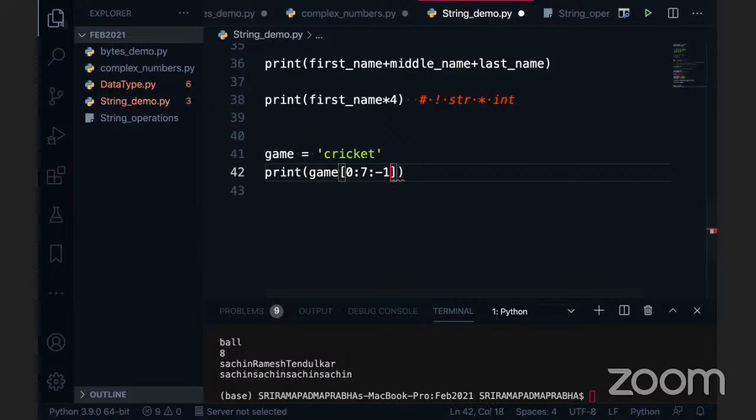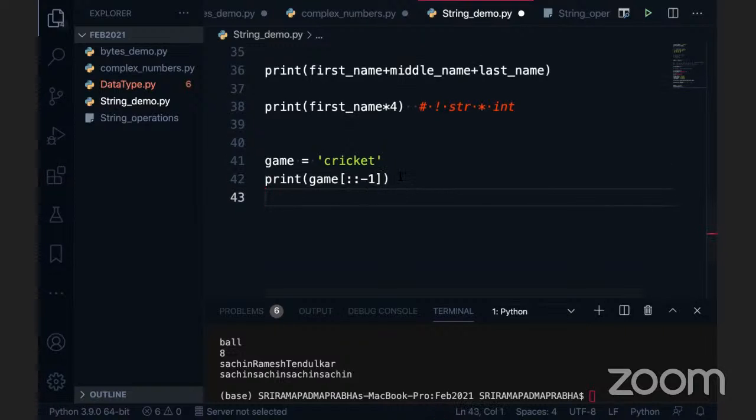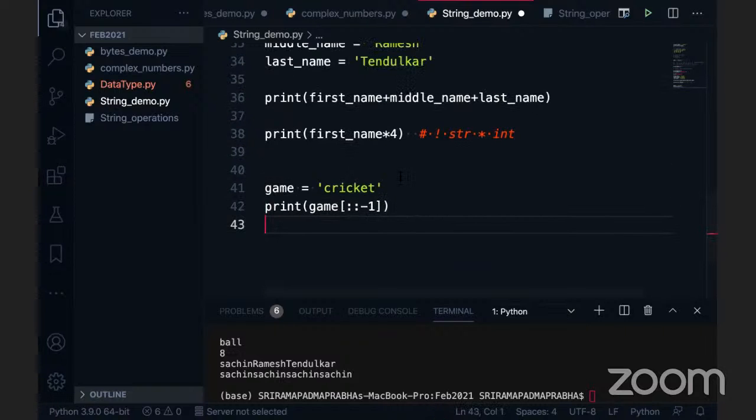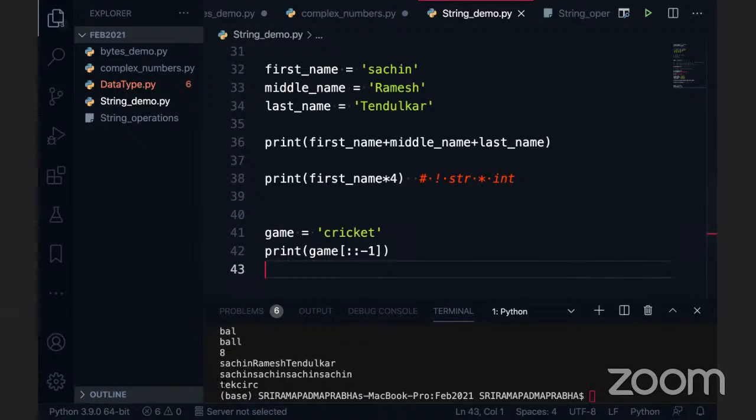If I'm not using anything here, the whole string is considered. Now, if I say counting by -1, how is this counting by -1? Counting by -1 means, if I'm using this cricket, each and every time it starts from T and counts by -1. For example, what if I'm using the -2? If I execute this, you can see -2 is counting. So you understand, right? It is incrementing. It's counting by -2, -3, -1, like that we can give.